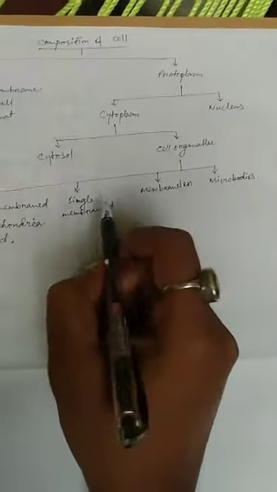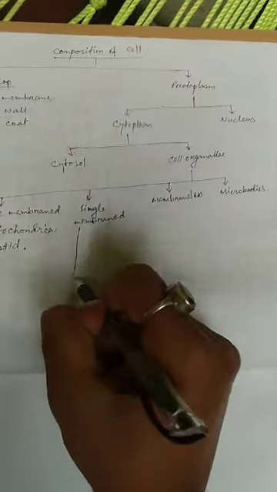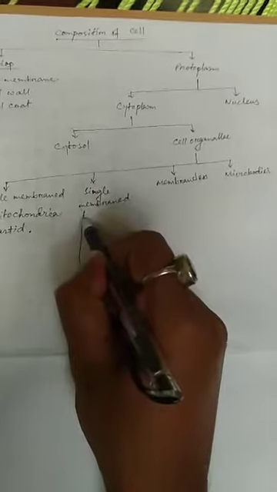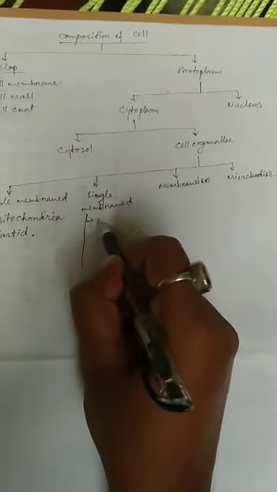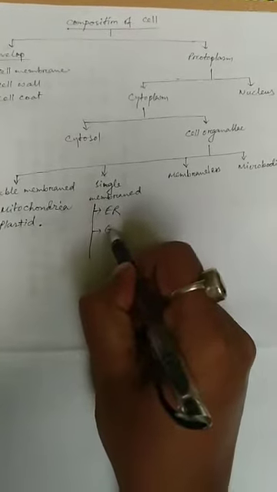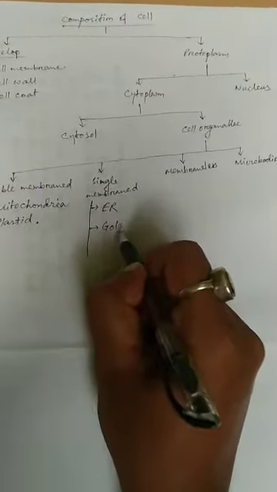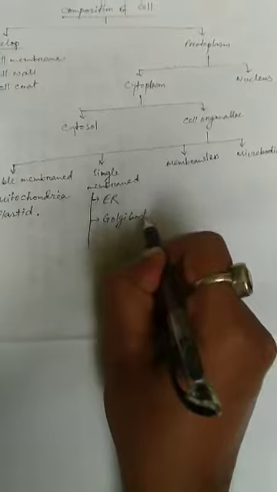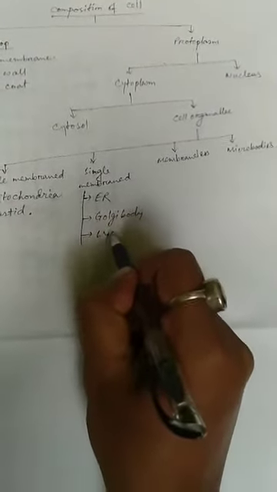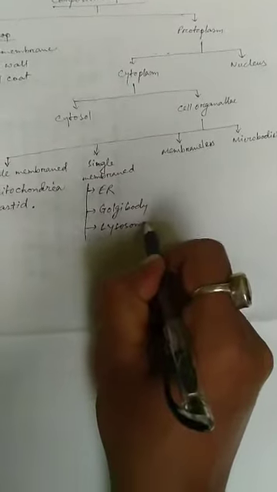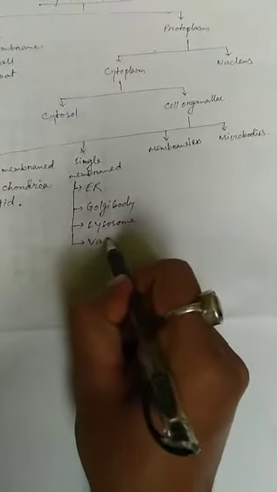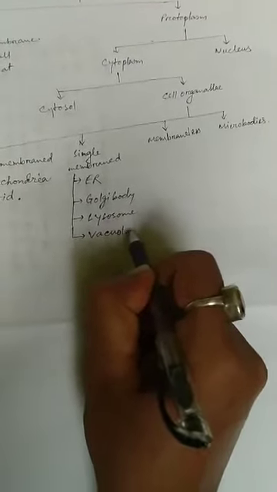Then we come to the single membrane organelles. These are the endoplasmic reticulum or ER, Golgi body, lysosome, and the vacuole.